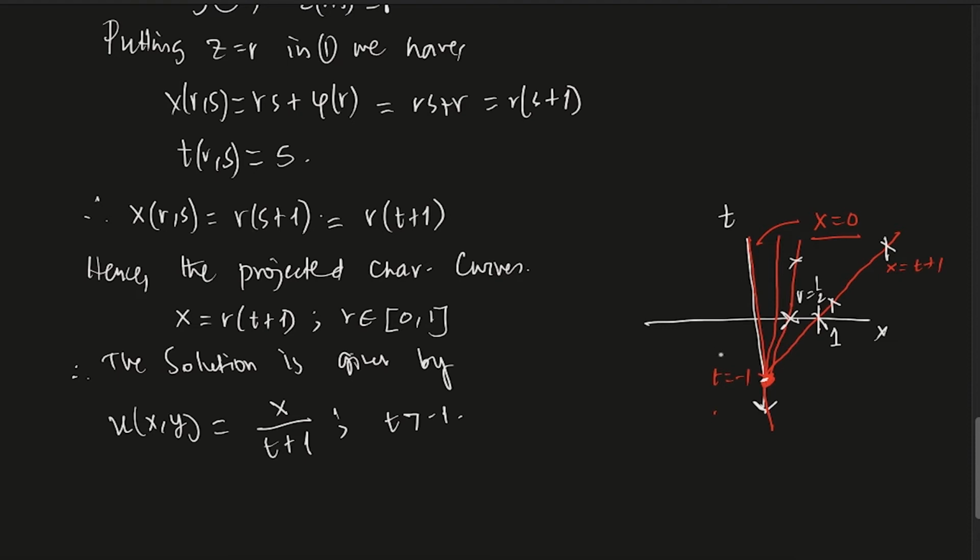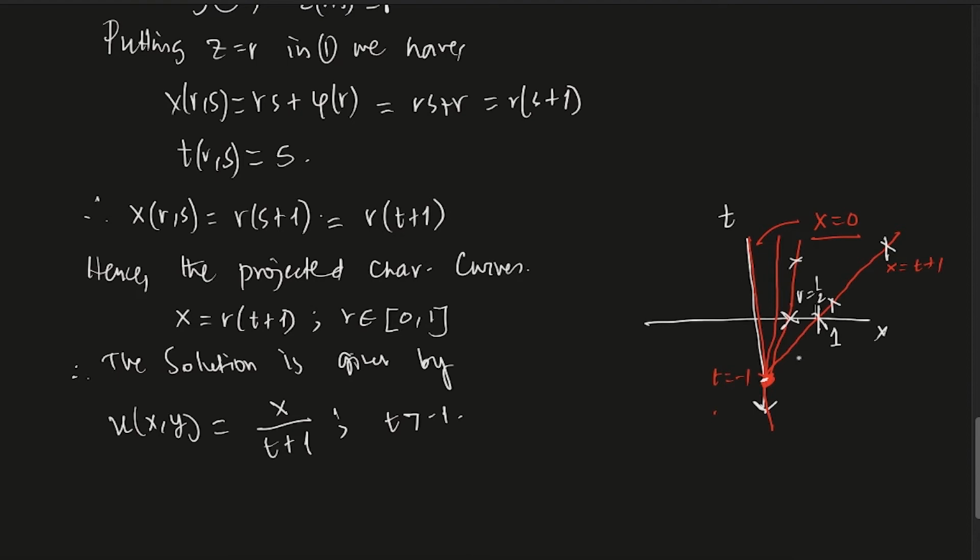But when it reaches t equals minus 1, where will it go? Along this line, it should take half. Along the other line, it should take 1. So what is the value of u at this point? There is a problem. Both lines intersect somewhere, but the value of u at the intersection is undefined, because along two different characteristics you get two different values.